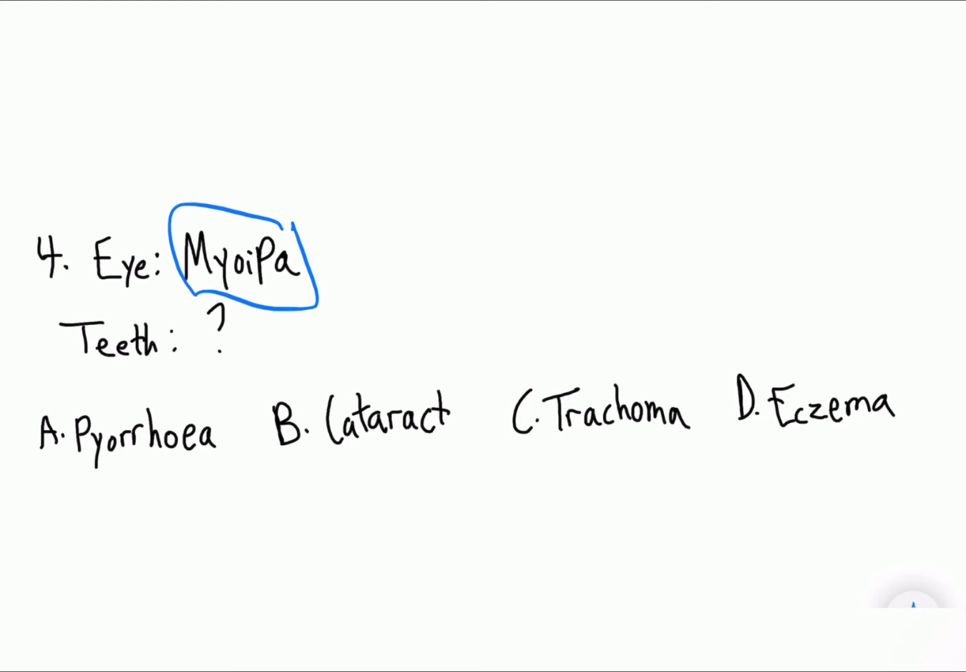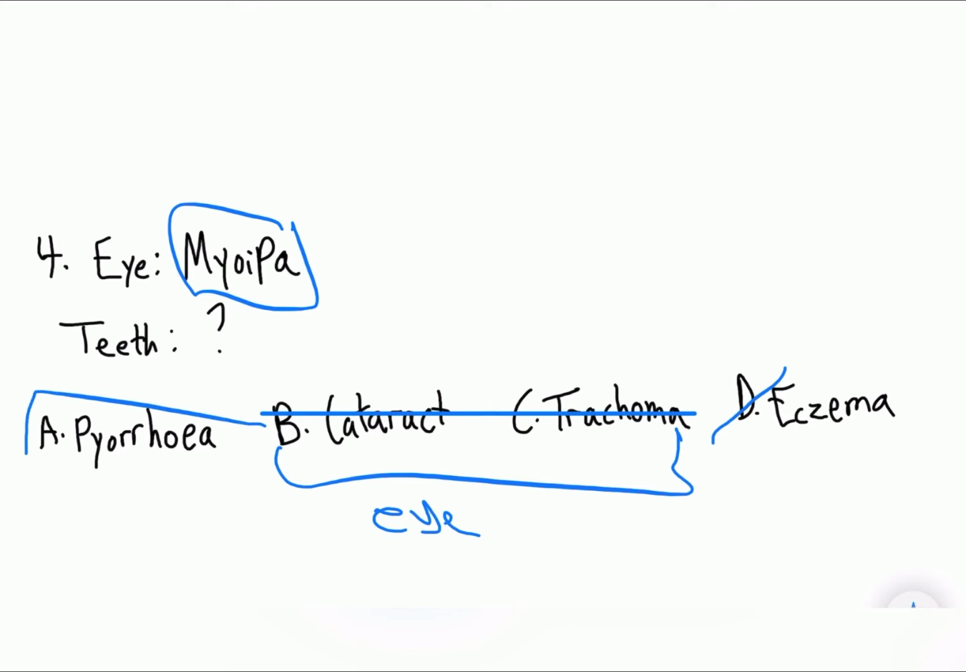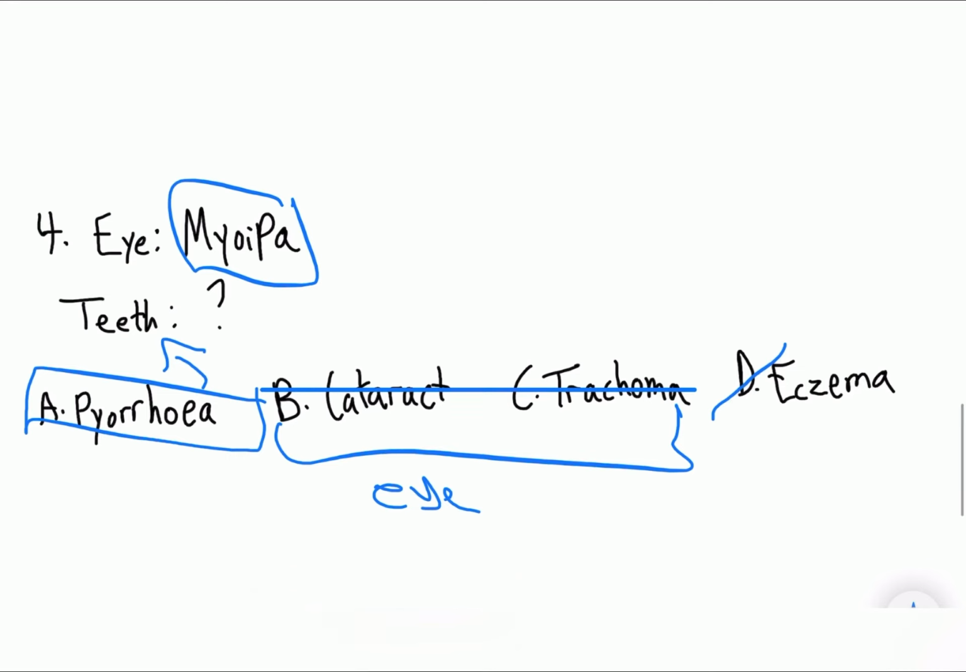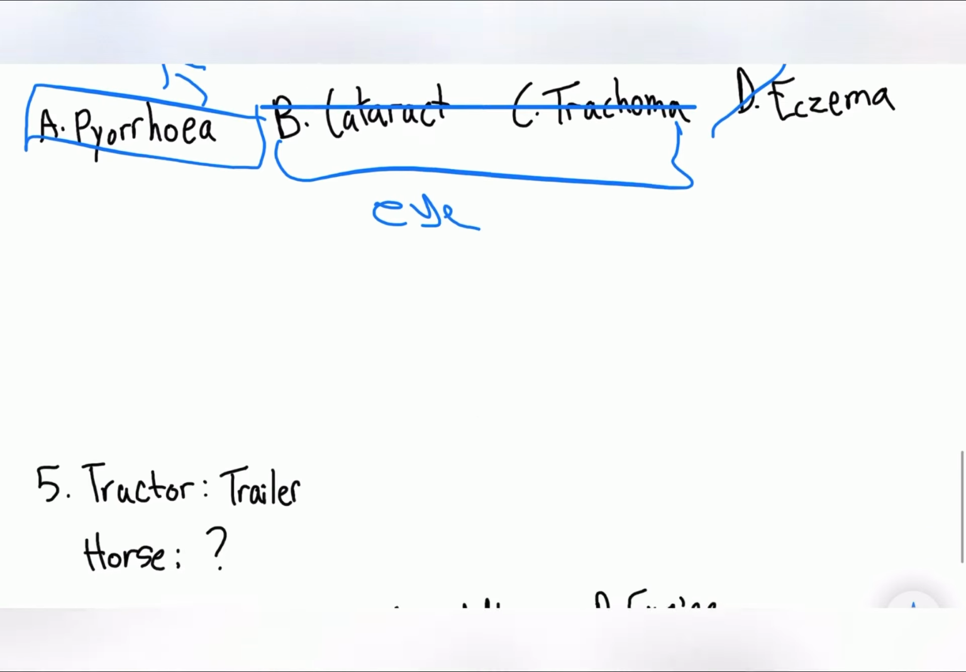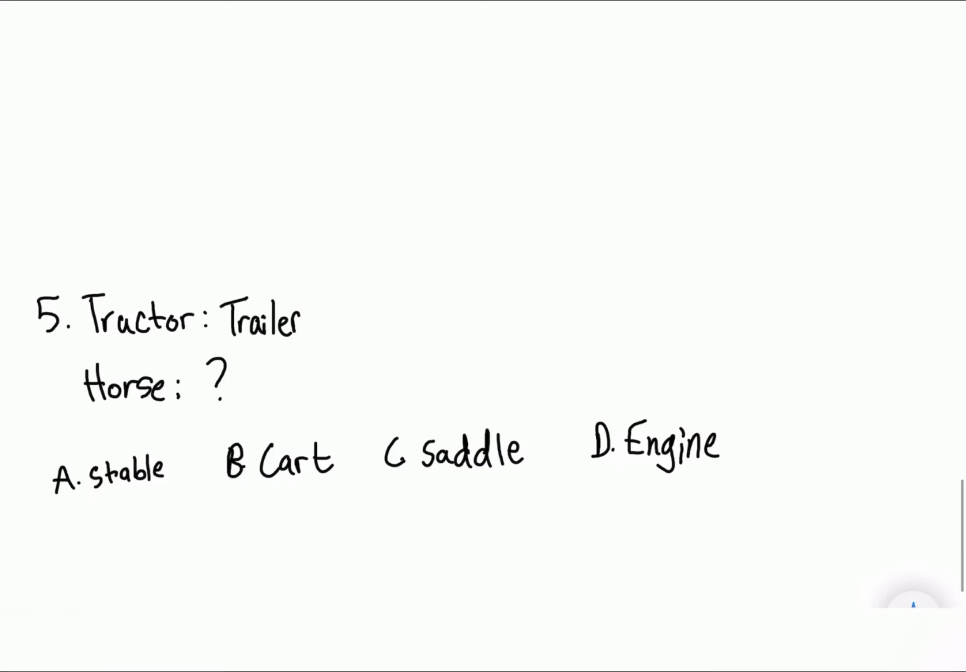By looking at the choices, we can first cancel out D, because we know that eczema is a type of skin complication. And we also know that these two are another type of eye complication, and we can automatically cross them out without knowing what pyorrhea means. We know that it is the answer, so that means it is a teeth complication. So that's the answer. Now let's move on to number 5.